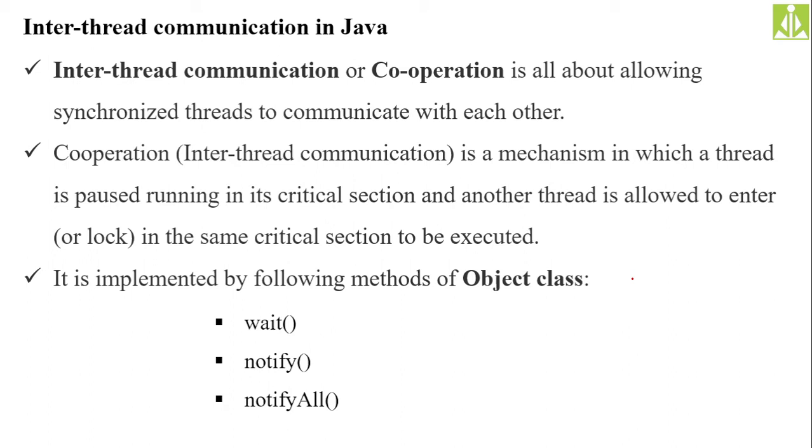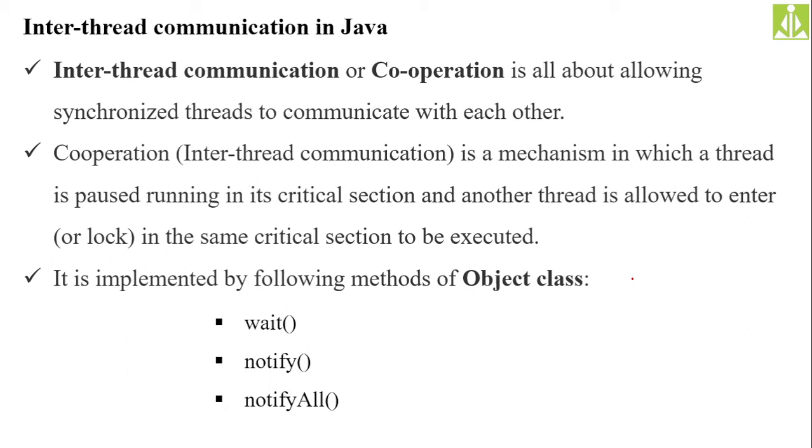The problem of the critical section you are going to study in operating systems in detail. So we will maintain a separate section called the critical section, where a particular thread is allowed to enter only when it has all the resources. In our deadlock condition, neither of the threads has the proper resources, so they both will be kept on hold and both have to release their resources. If they are competing for resources in such a way that they are framing the deadlock, then both will be kept on hold and both resources will be released so that other threads will consume those resources and complete their execution.